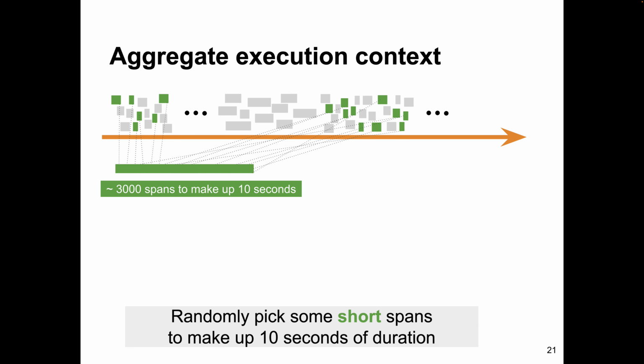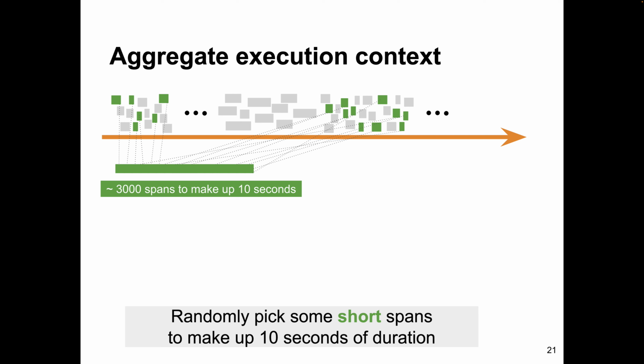We randomly select a bunch of fast spans and put them together to make up a 10-second duration. And then we randomly select slow spans to put together to make up a 10-second duration. And then we construct this flame graph as such.